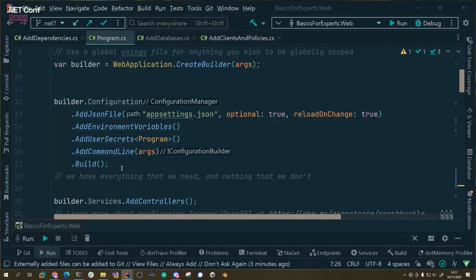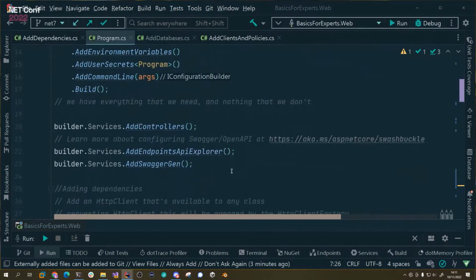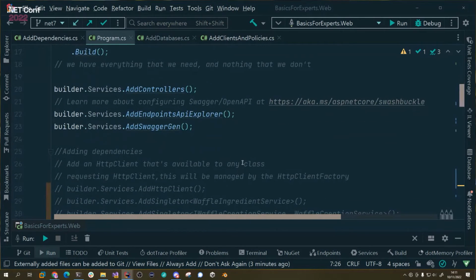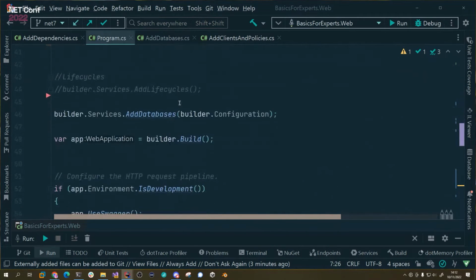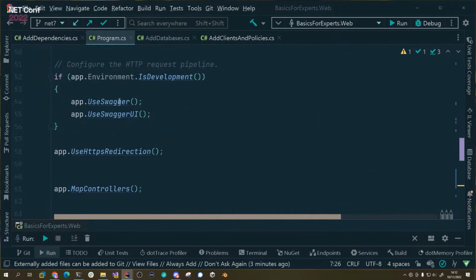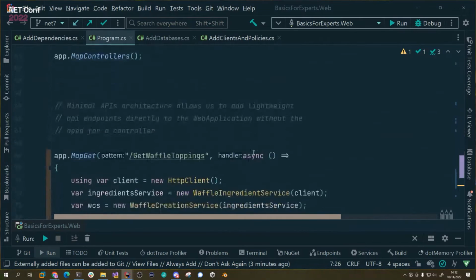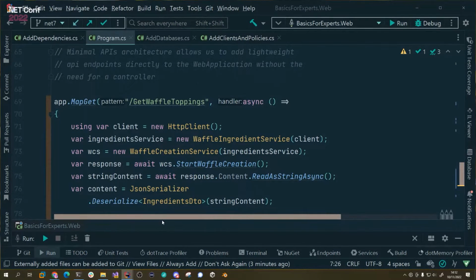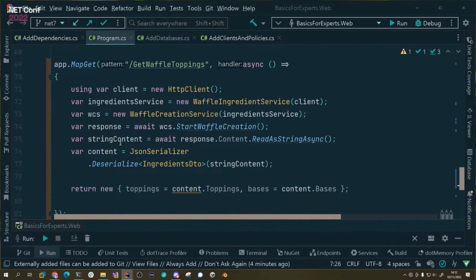And then I still haven't figured out whether I need to build it at the end, but I'm building it because it works. And I've spoken to some people on the team, and they don't know either. So we'll find out later. So we come down there, and then we're going to skip down here. You can see we build it, and then I've got a minimal API down here. And I've got some dependencies in here. I'm newing up a client, newing up stuff, horrific, and doing all of this.